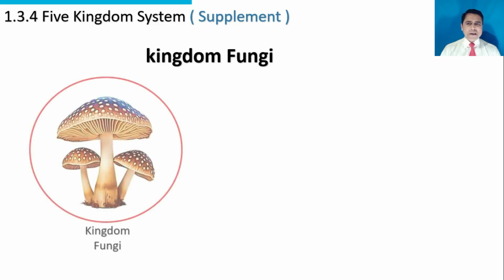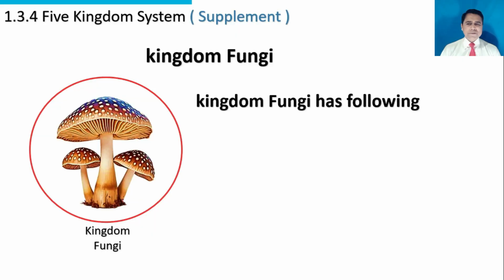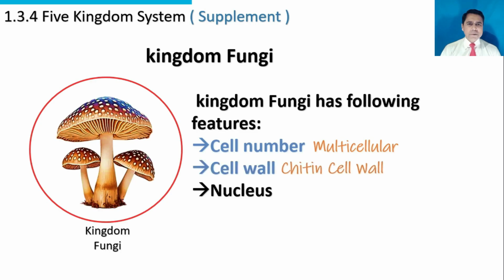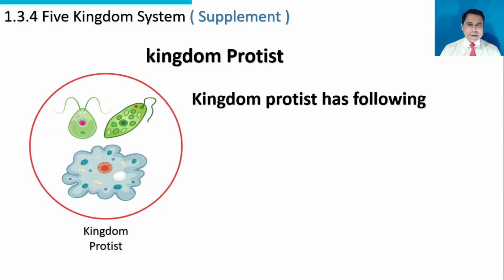This is kingdom fungi. Kingdom fungi has following features: cell number, multicellular, cell wall, present, chitin cell wall, nucleus, present, chlorophyll, absent.